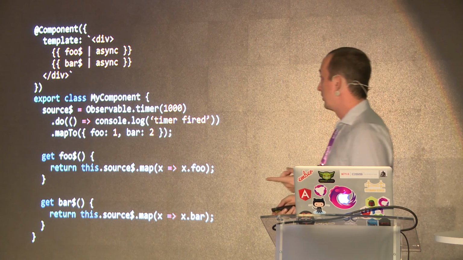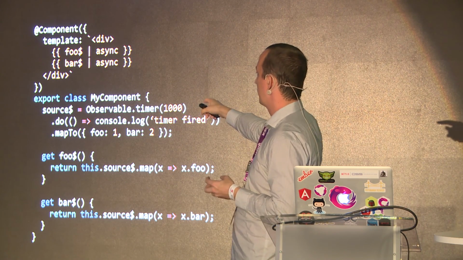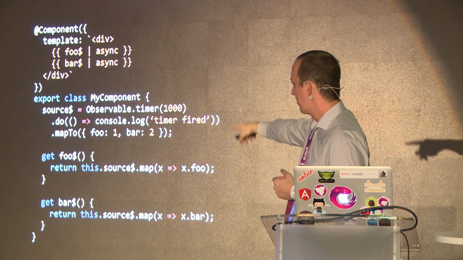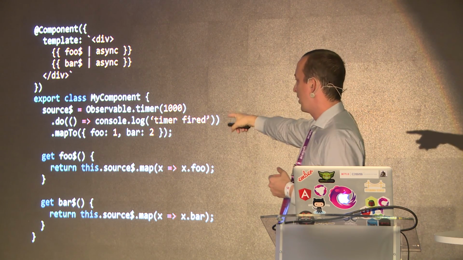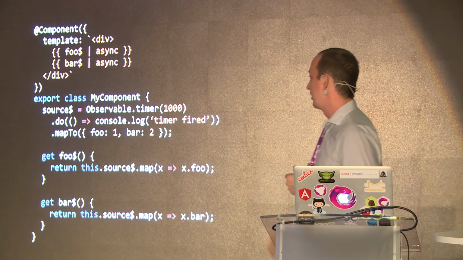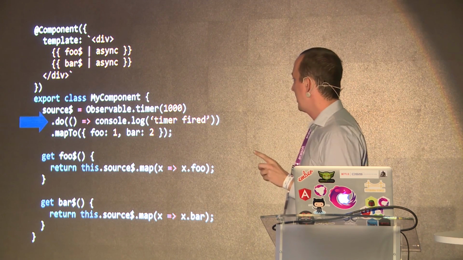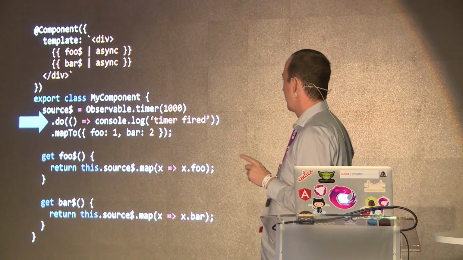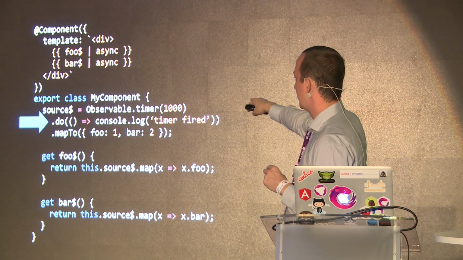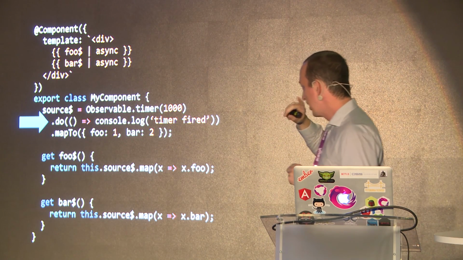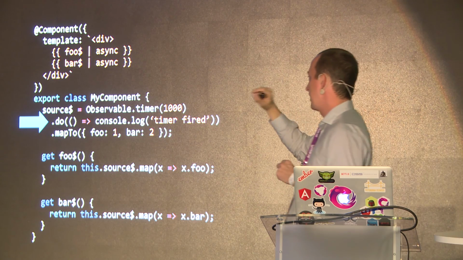But there's a gotcha here. So let's say I have an observable source. It's a single observable source that I'm going to map into two other properties, foo$ and bar$. But it comes from one single observable source. The gotcha here is that I'm going to stuff this do here so you can see whether or not the timer's fired, because this observable timer is only going to get fired one time.